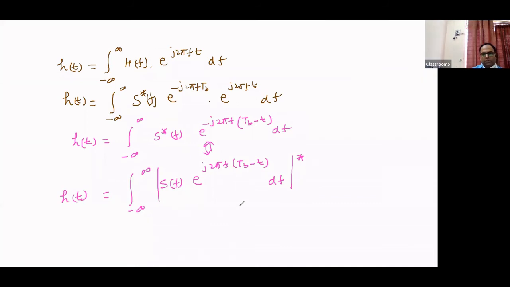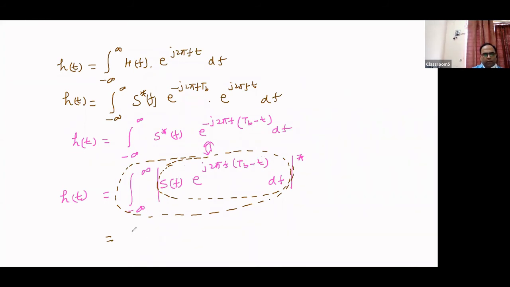Now we are talking about this signal. This signal is simply the inverse Fourier transform, or we can write out this whole integration, of the shifted version of S(f), that is t b minus t, right?